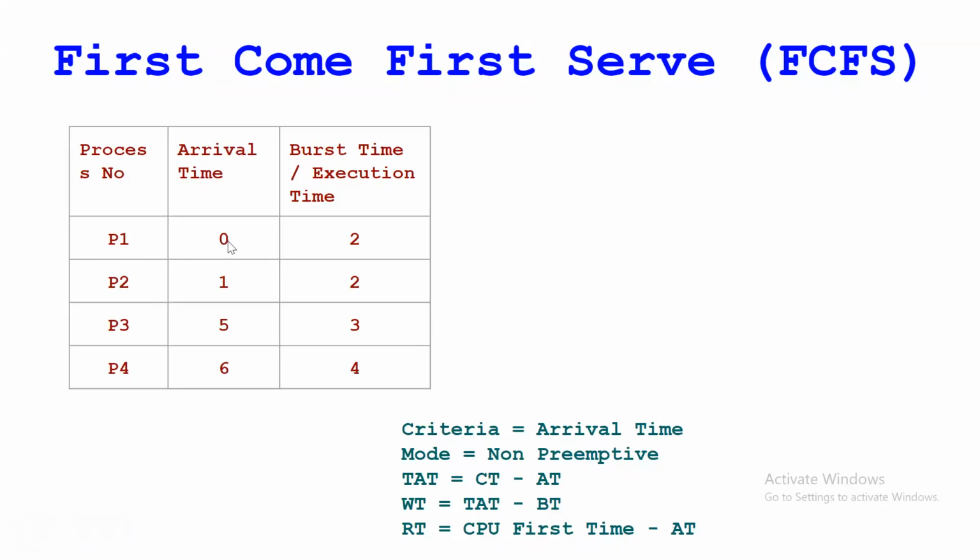You can say 0 unit, 1 unit, or we can consider it as time also, right? So at 0 unit, process P1 enters. P2 arrives at 1 into the ready queue. P3 at 5 and this one at 6. And this is the execution time or burst time for these respective processes, right?